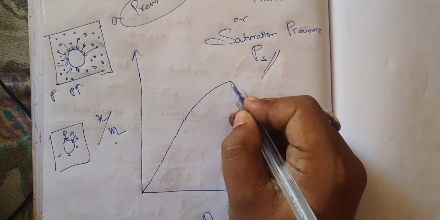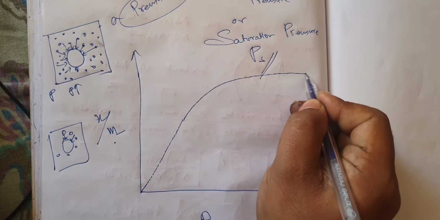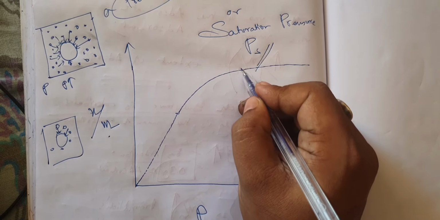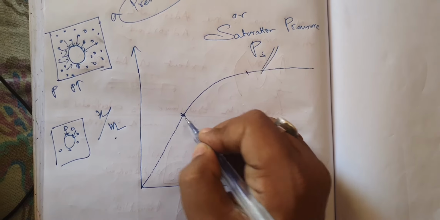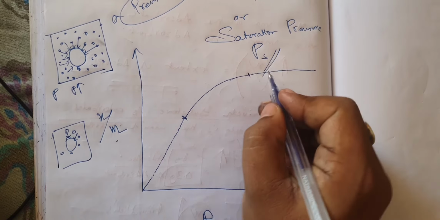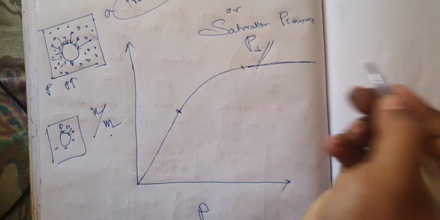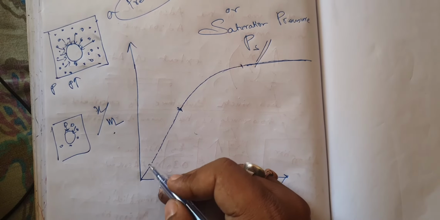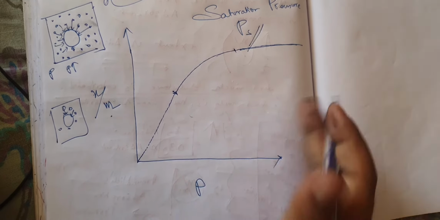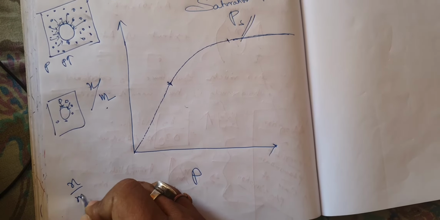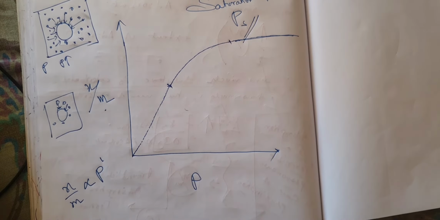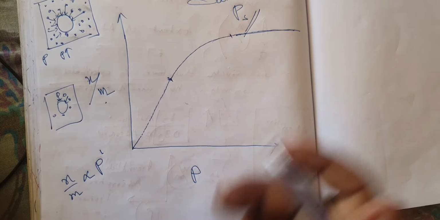and become like this. Now if I break this graph into three parts: one is the first straight line part, then the curved line part, and then it became like this. Now, from your knowledge of mathematics, you know that whenever a straight line like this comes, that means x by m is directly proportional to p to the power 1, meaning a linear equation.